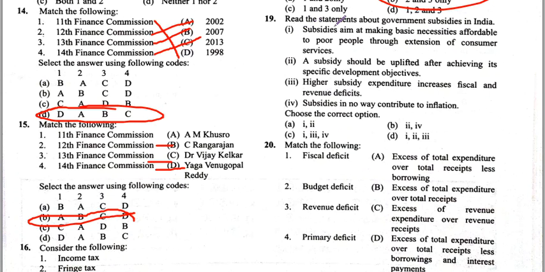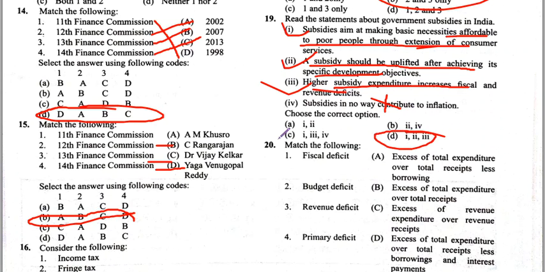Read the following statements about government subsidies in India. Subsidies aim at making basic necessities affordable to the poor people through the extension of consumer services. Yes. A subsidy should be lifted after achieving its specific development objectives. Yes. Higher subsidy expenditure increases the fiscal and the revenue deficit. Yes. Subsidies in no way contribute to inflation. This statement is incorrect because subsidies contribute to inflation. So asking what the correct statements are, 1, 2, 3 are correct statements. So answer is D.